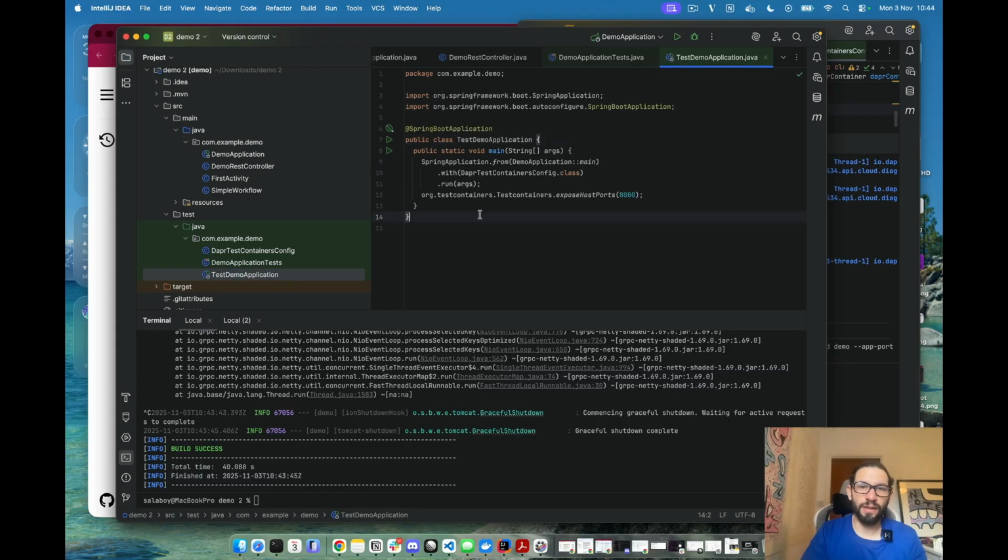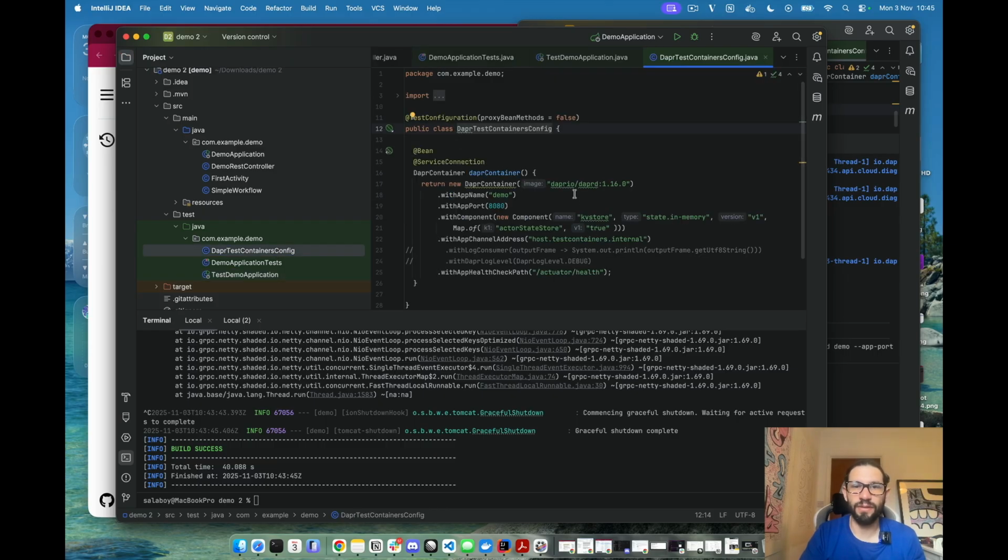But you will see that this test demo application is a Spring Boot application. It's a normal Spring Boot application, but it's actually loading some configurations coming from Testcontainers and also exposing the application back to containers, so containers can call the application back, in a bidirectional way. And where all the magic happens is in this very, very small class that basically is in charge of bootstrapping all the Dapr services that we need in order for the application to work. So this creates a new instance of the Dapr container, which actually will start the Dapr sidecar plus, what I mentioned before, all the Dapr control plane services, connect everything together, and then make that container available for the application.